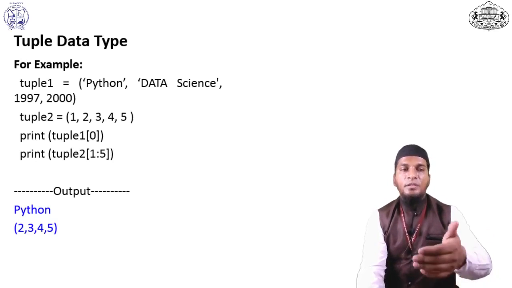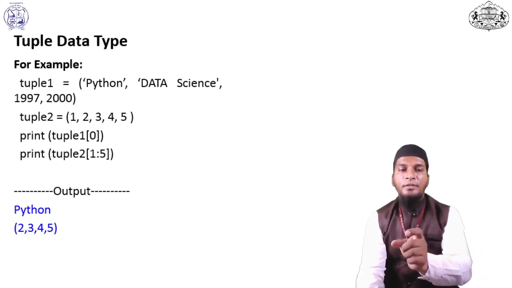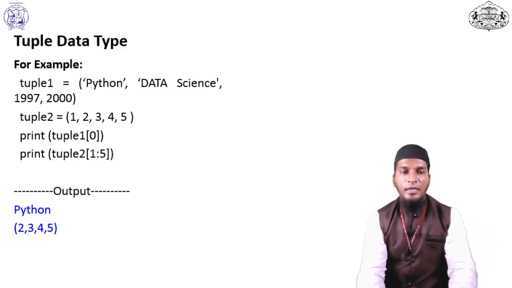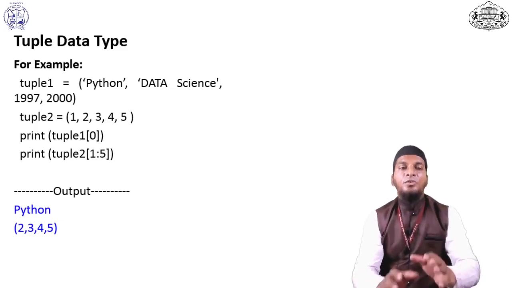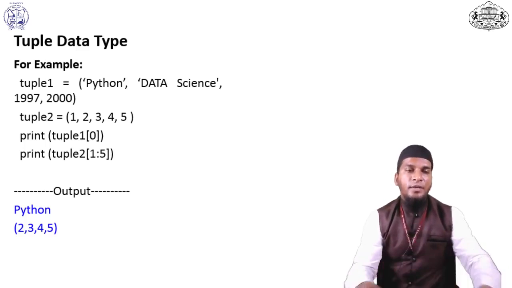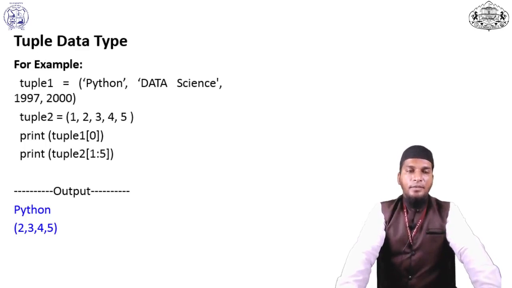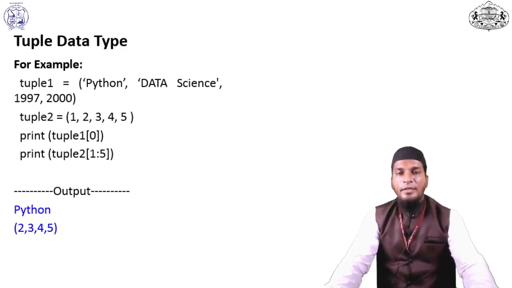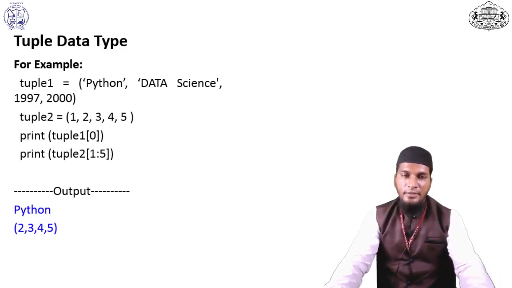this print tuple 2 1:5. So it will start from 1 and end at 5 number indexing. So at 0 there is 1, at index 1 there is 2, 3, 4 and 5. It will print the remaining tuple. Okay, so getting how to declare a tuple in Python, declaring a tuple we have to use parentheses separated by commas.